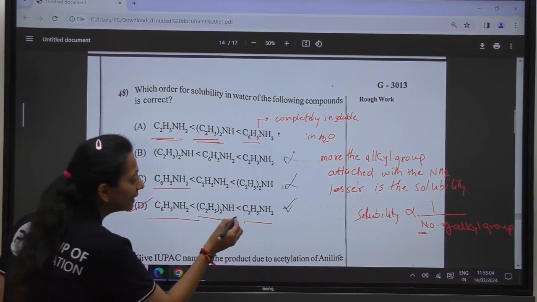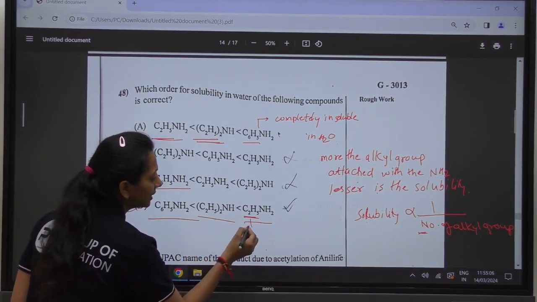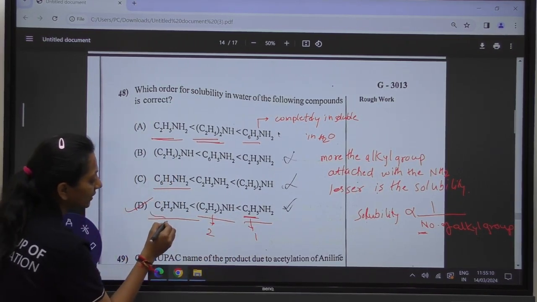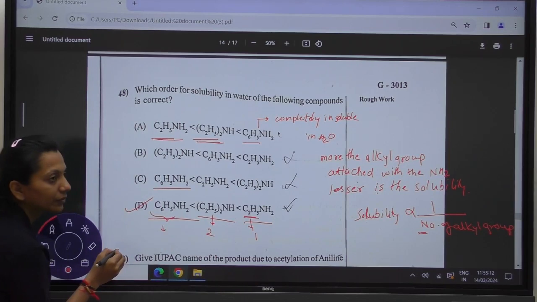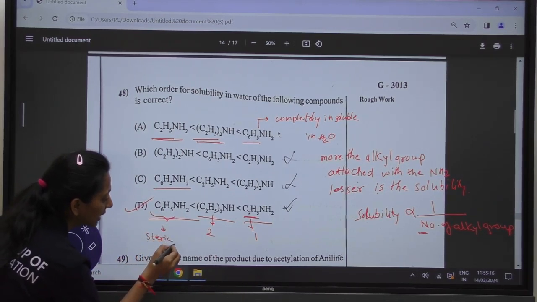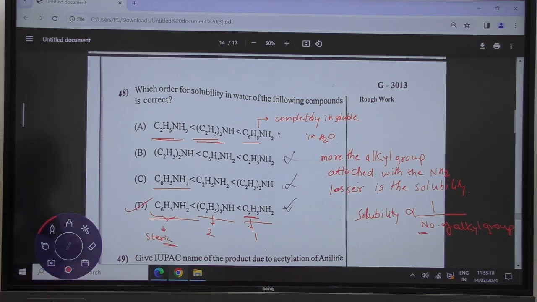In this only one ethyl group is there. Here you have two ethyl groups, and this being a bulkier, or you can say steric, group, steric hindrance will be there, and therefore it will be less soluble in your water.